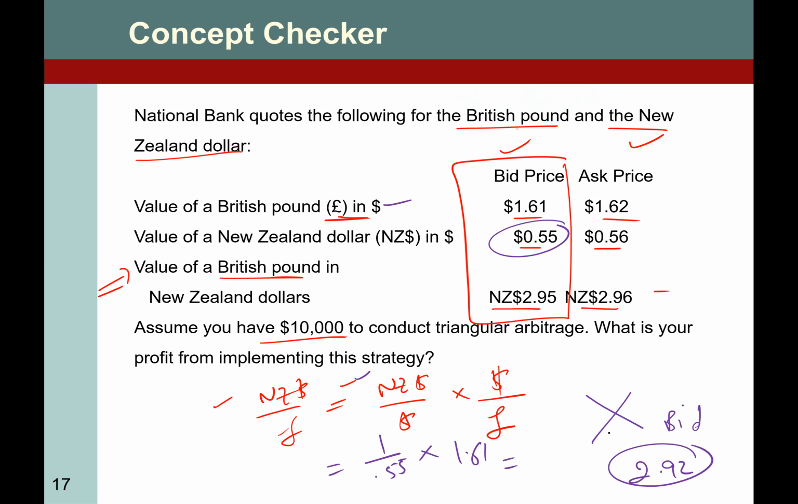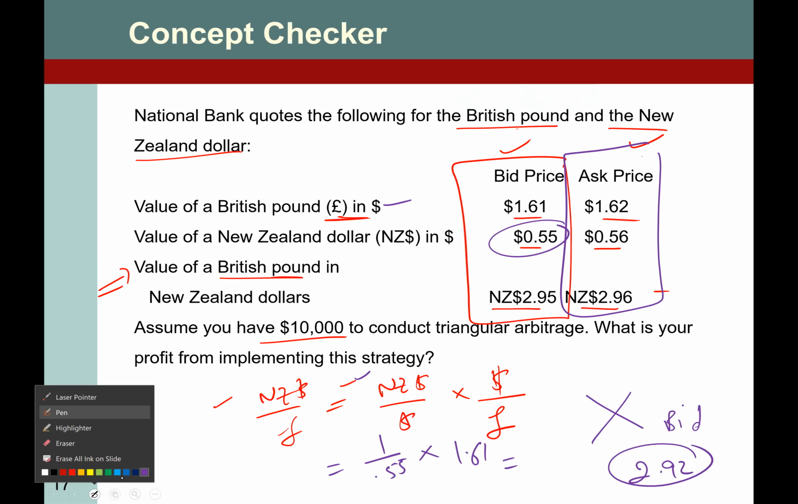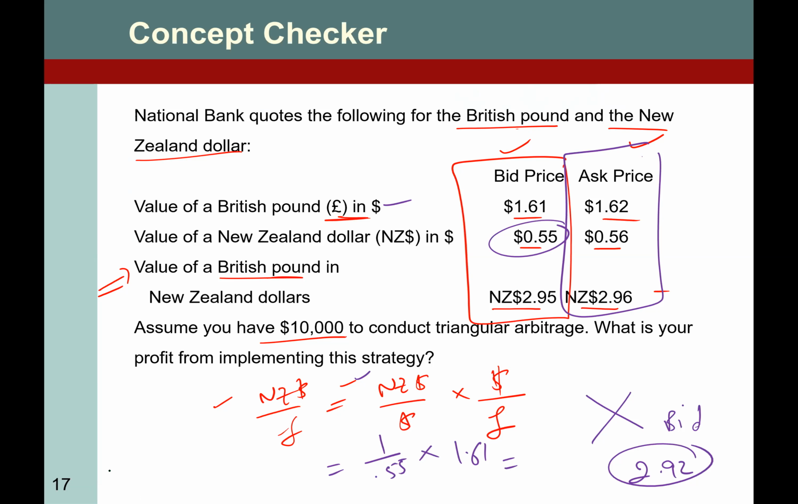Right now, no. Why? Because the lower number would be the bid and the higher number would be the ask. But right now we don't know which one is lower because we didn't find the ask cross exchange rate. Let's talk about the ask. So this we calculated using the bid numbers. And now let's use the ask numbers.